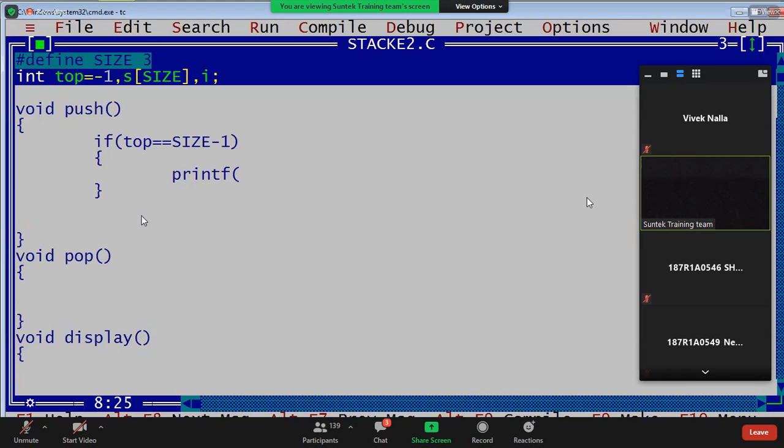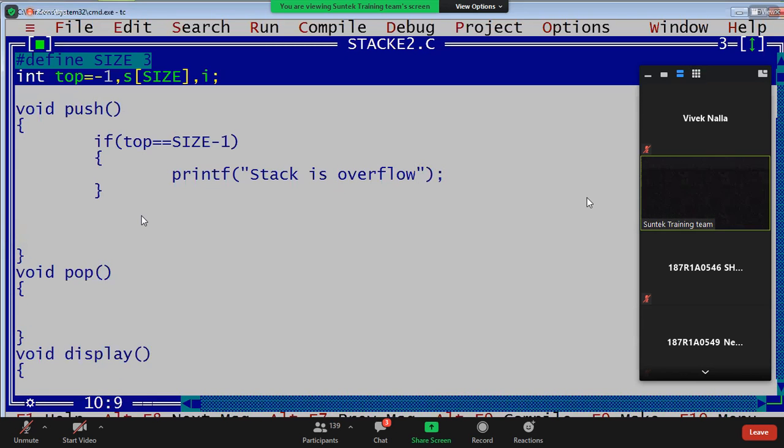Printf stack is overflow, no space. If it is not overflow, what to do? Top plus plus, right?